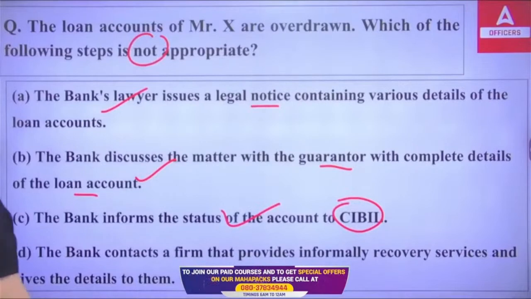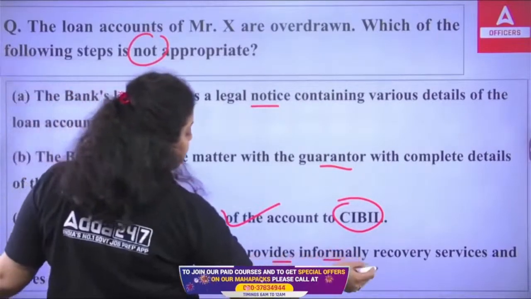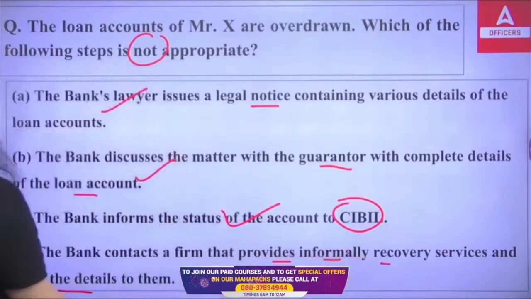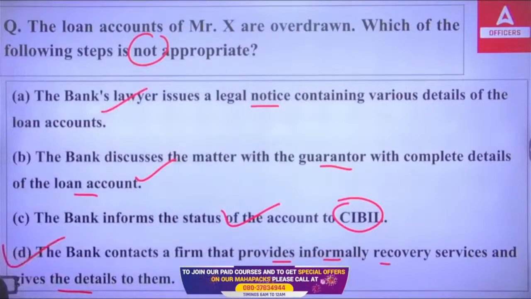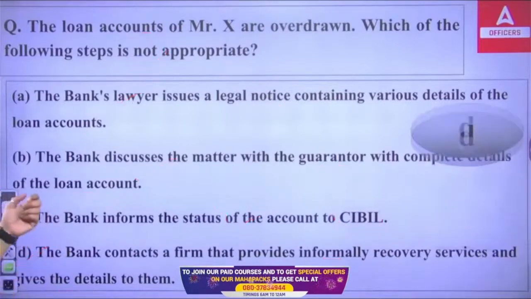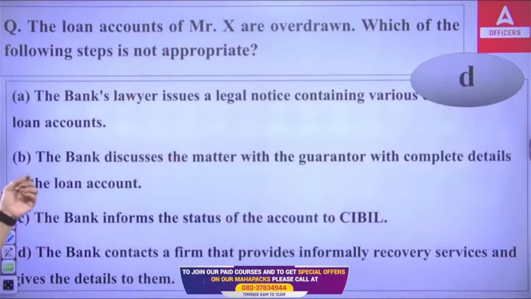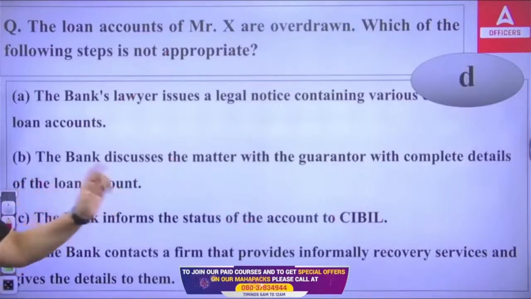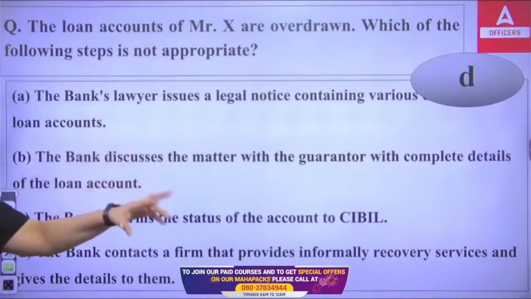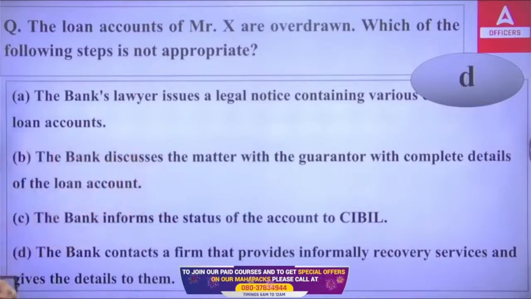So the bank contacts a firm that provides informal recovery service and gives the details to them. This cannot be done. This is not a professional way to overcome this issue of overdrawn amount in the loan account. Okay, so the right answer will be option D. It is not an appropriate step that can be taken by the bank. You can't do that informally. You have to follow the formal rules, regulations, guidelines, and standard norms.